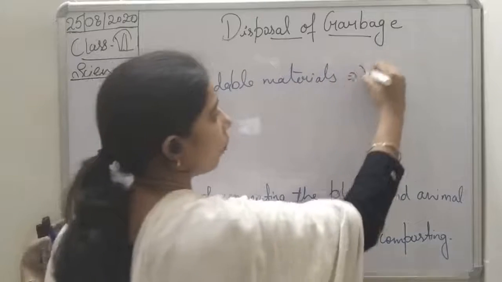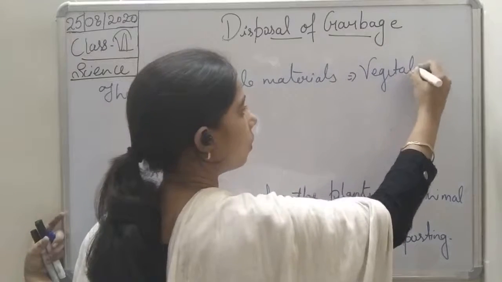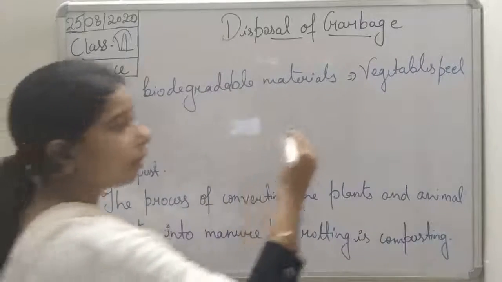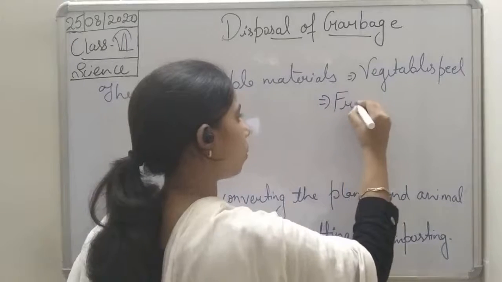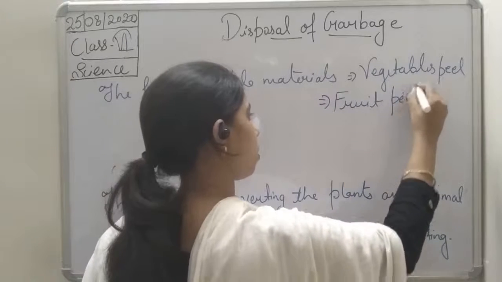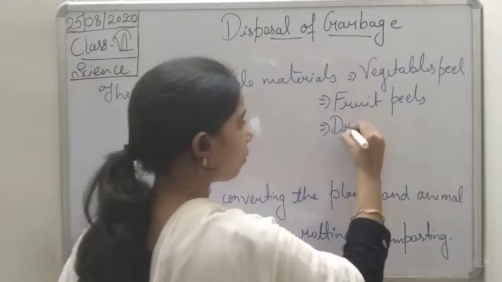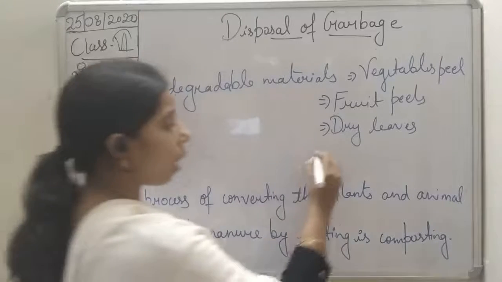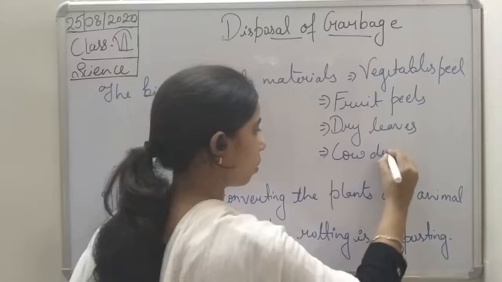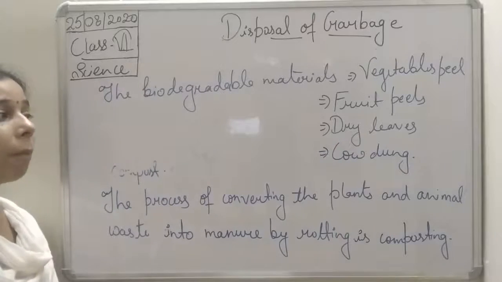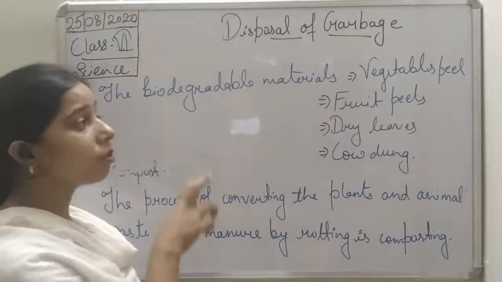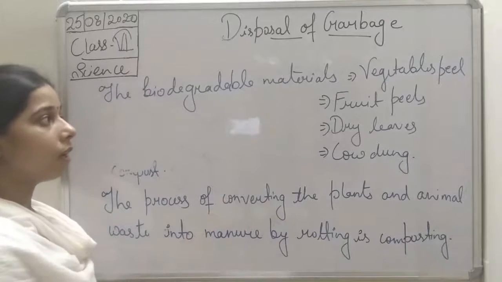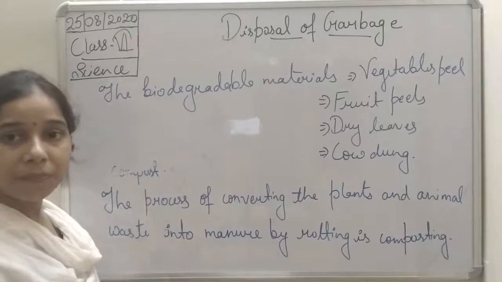That is vegetable peels, or fruit peels, or dry leaves. If we talk about the animal waste, students, it is cow dung. So these are the biodegradable waste materials which are used for making the compost. These materials can be converted into compost.